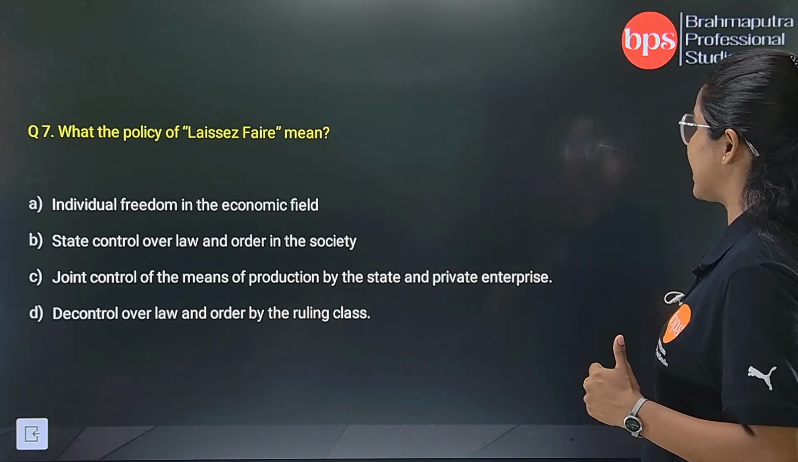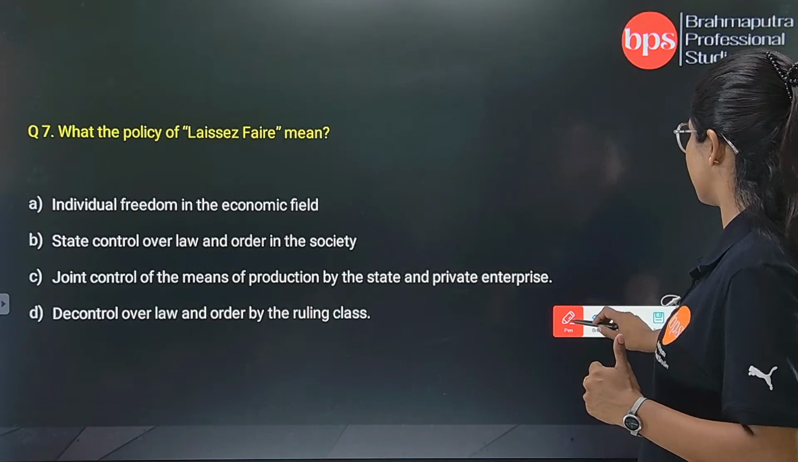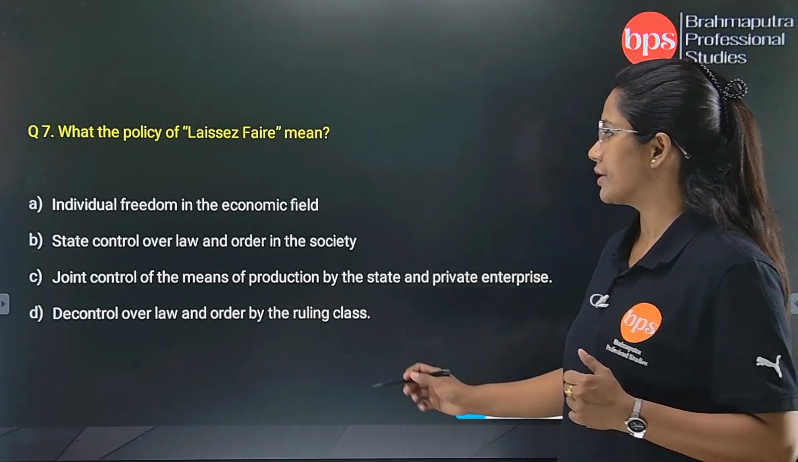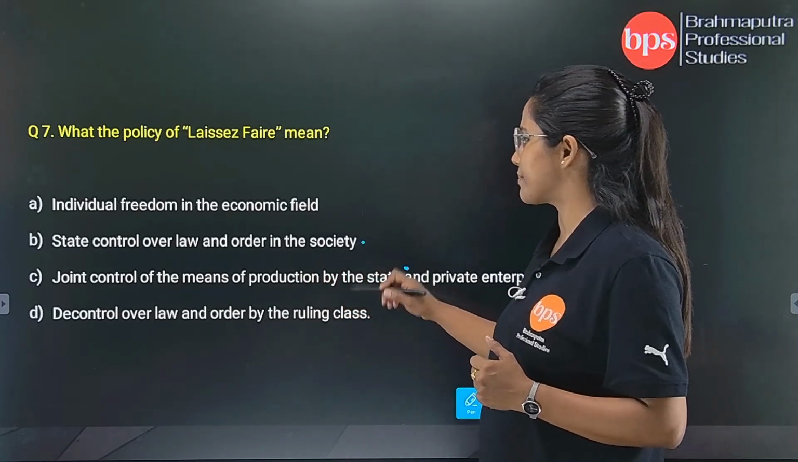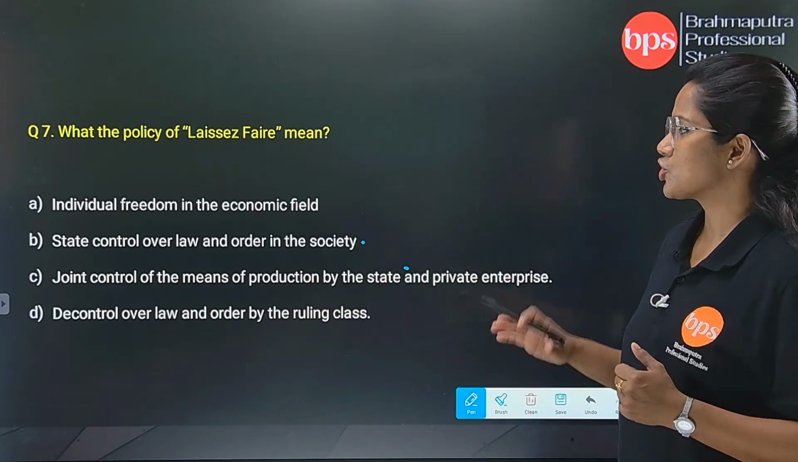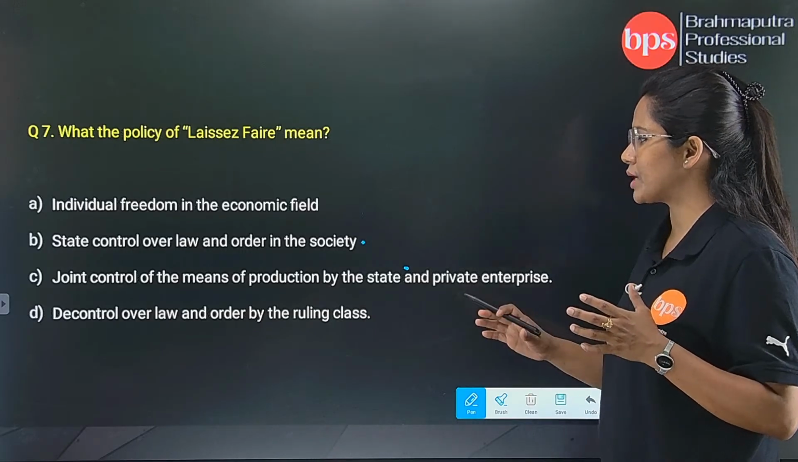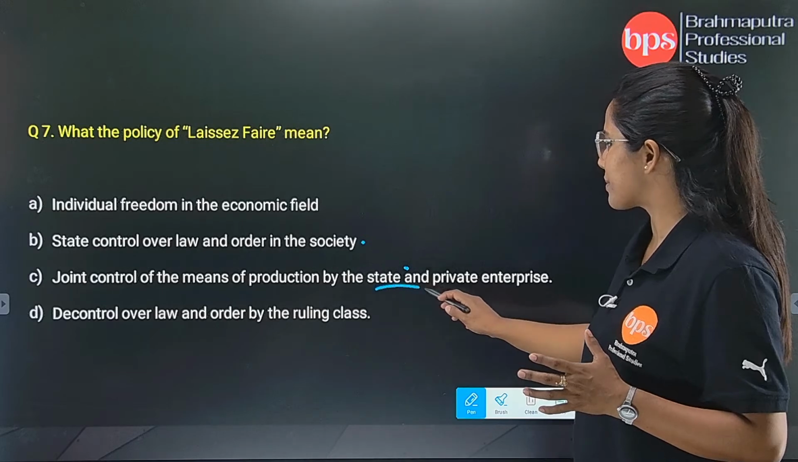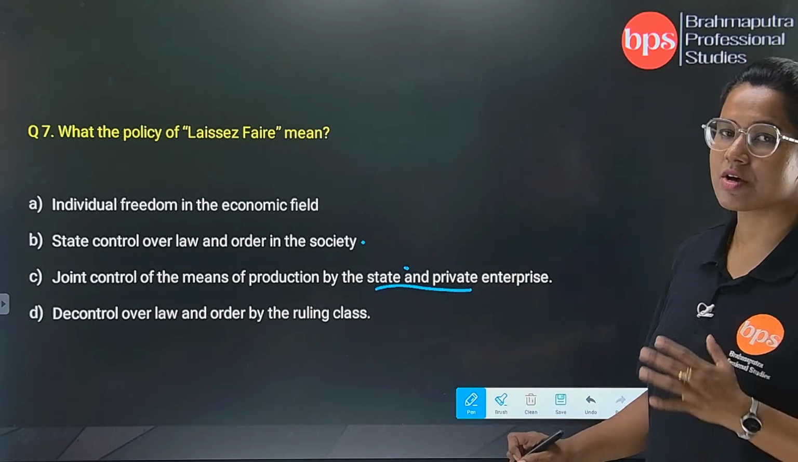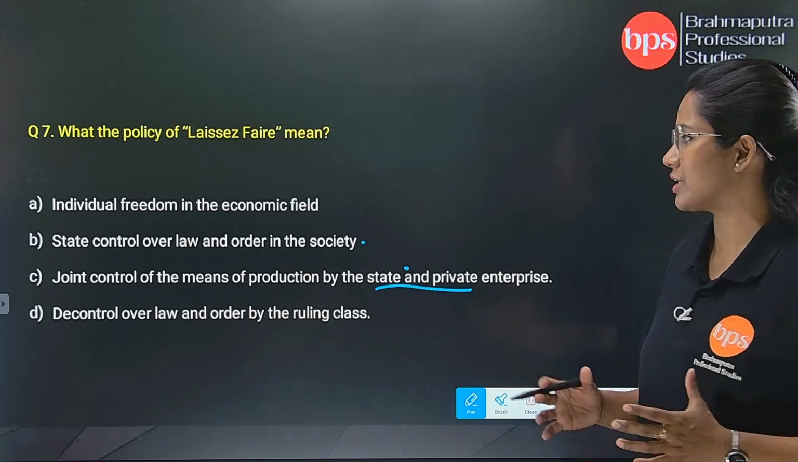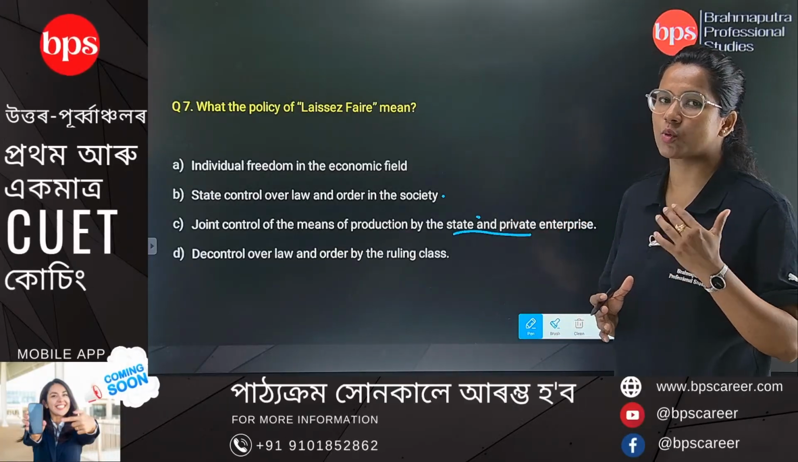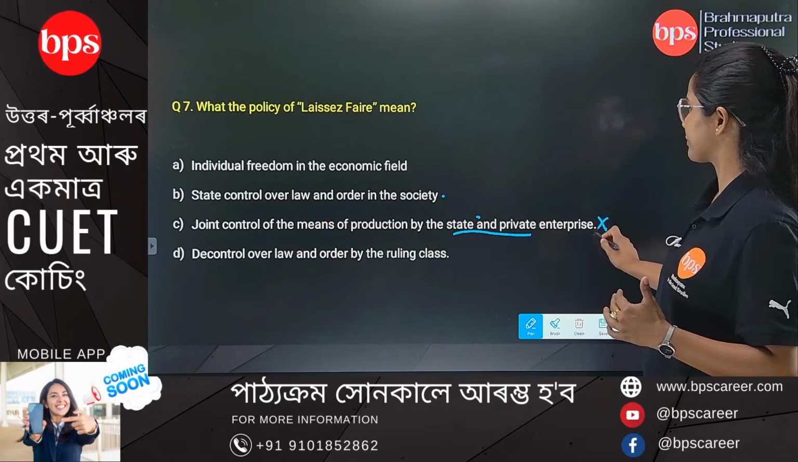So it is not related with the betterment, individual freedom, something like that. State control over law and order in the society, yes, to some extent. Number C, joint control of the means of production by the state and the private enterprise. This is also to some extent, yes, but because it is not given in the passage that it was something owned by the state and the private enterprise, so we will not go with this, okay.